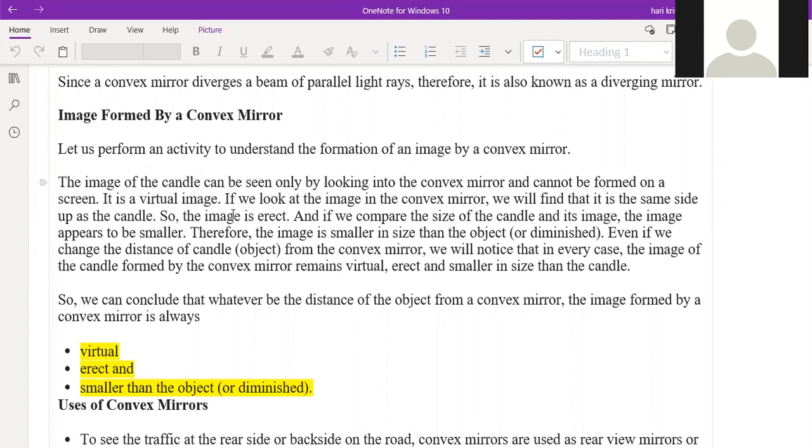Okay, if you take the convex mirror, there are no separate properties like when the object is placed far or near. Wherever you place the object, it will have the same properties. What are those three properties? The first is a virtual image, the next is an erect image, and the last is that the image always appears smaller than the object. So these are the three points.